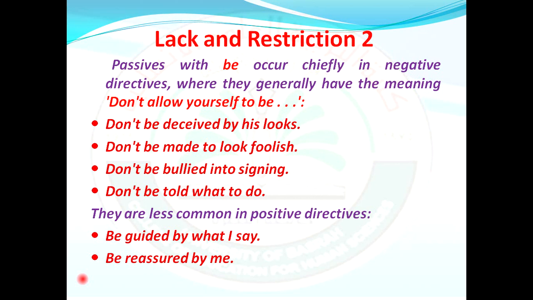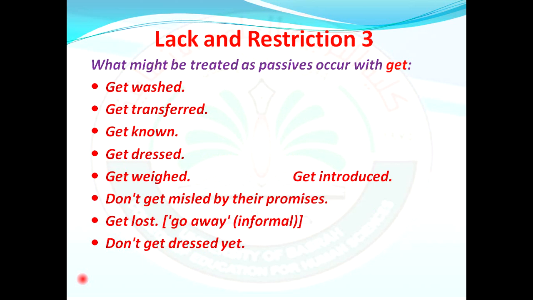Of course, the "be" passive is very infrequent in positive directives. However, we can provide examples, like when we say "be guided by what I say" and "be reassured by me." What might be treated as passives occur with other verbs, like the verb "get." We can have examples like "get washed," "get transferred," "get addressed," "get weighed," "get introduced," and the negative one, "do not get misled by their promises."